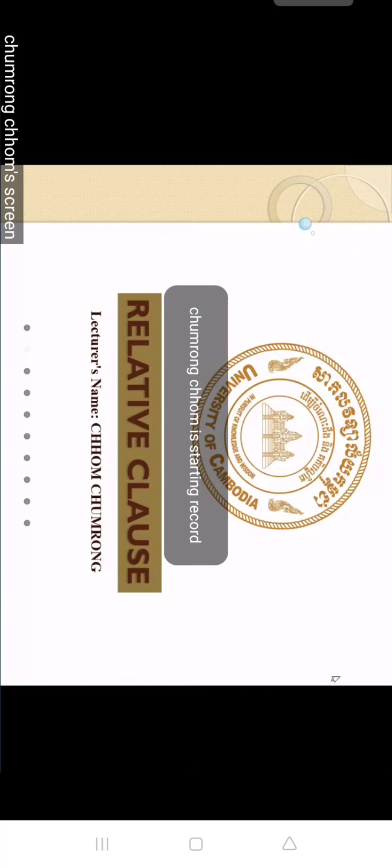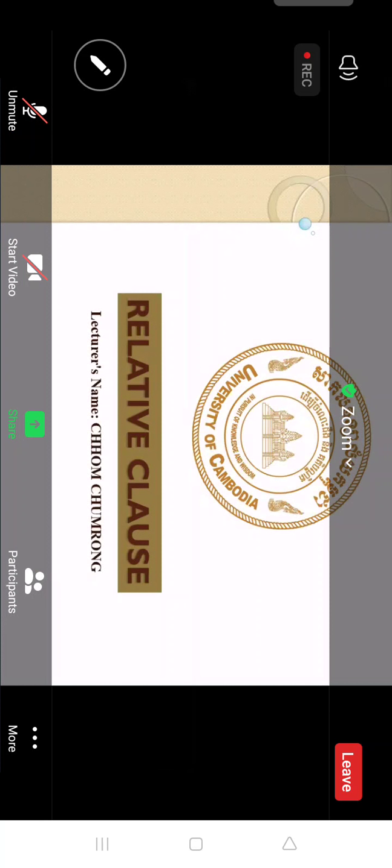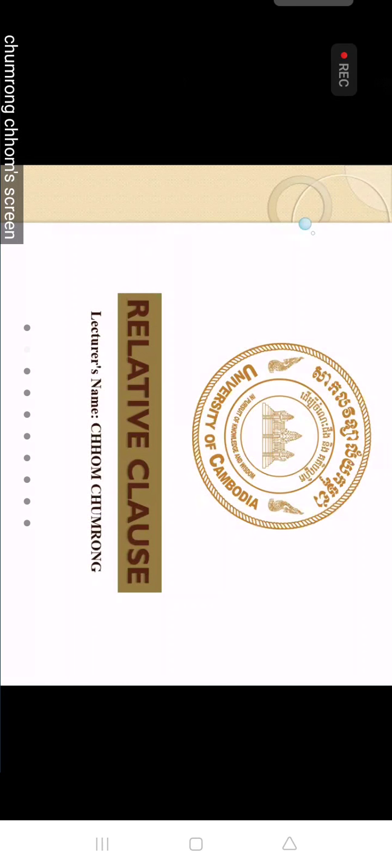Now let's go on to another one about the relative clause. What is another name for the relative clause? Anyone? What clause is it? Adjective clause, teacher. Yes. So we have two names that we can call it: adjective clause, or we can call it relative clause.